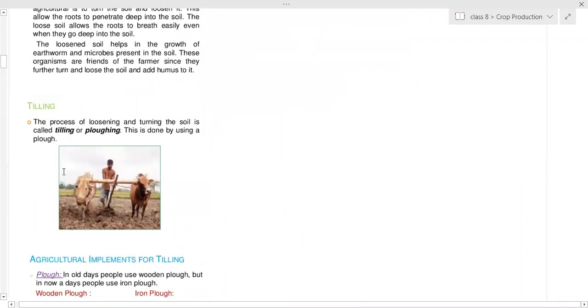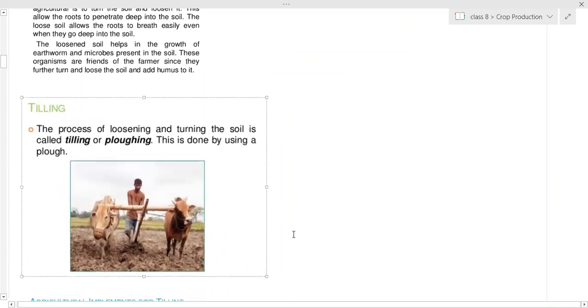So this is a simple way, the earlier method. Farmers who are not in economically good condition still use this method. The animals are used. This is a plow. This we call a plow.